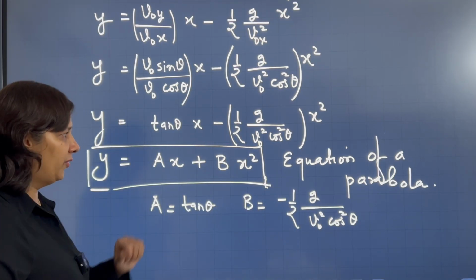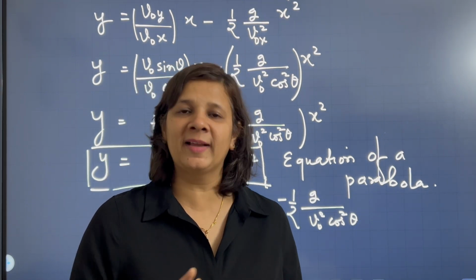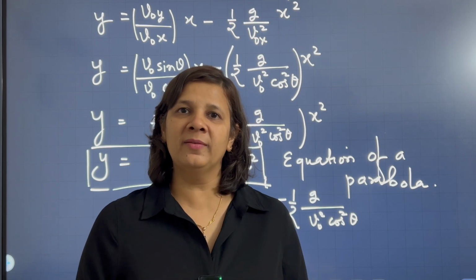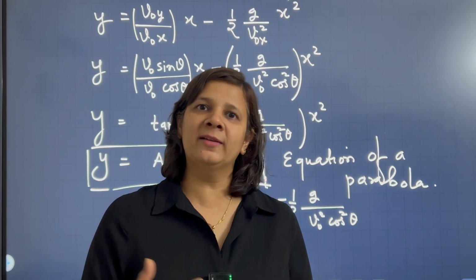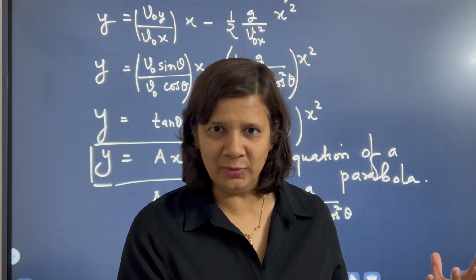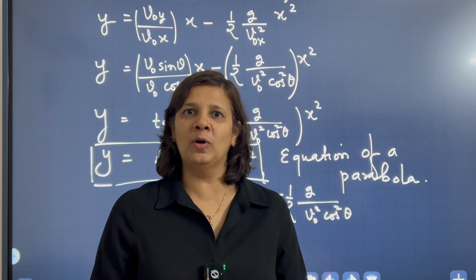So this is an equation of a parabola. Now what we have learnt is that if a ball is thrown at an angle theta, then it will have a horizontal component of the velocity and a vertical component of the velocity. Then it will follow a parabolic path. So now I think you all have understood what kind of path the ball will take.